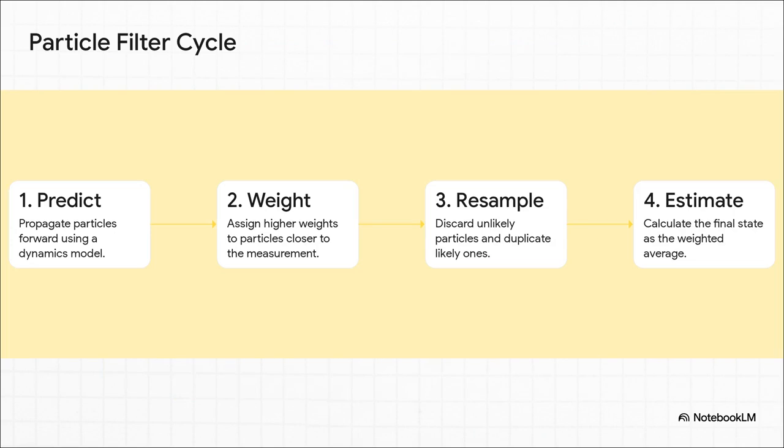First, it predicts where all these little possibilities might go next. Then, it weighs them. The particles that look more like reality get a higher score. Step 3 is basically survival of the fittest. It kills off the unlikely guesses and makes copies of the really promising ones. And finally, it averages out all the survivors to give us one single, really solid estimate.